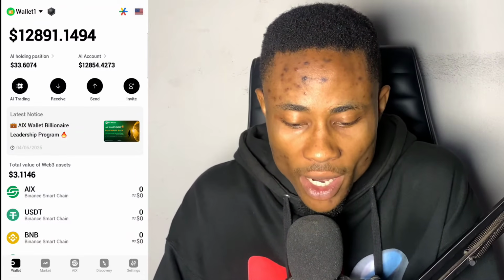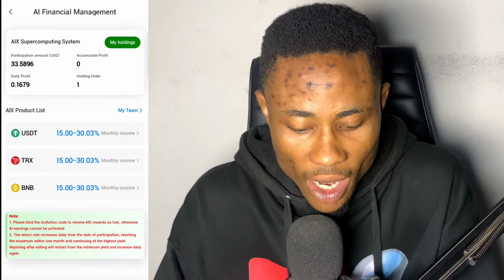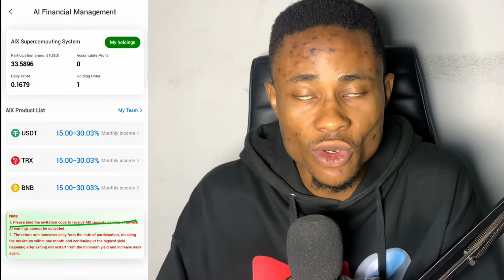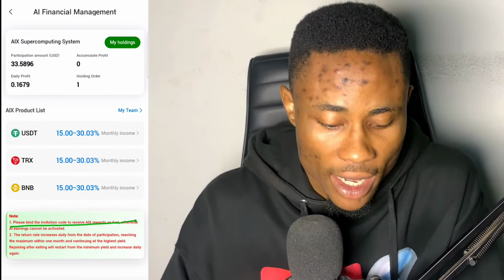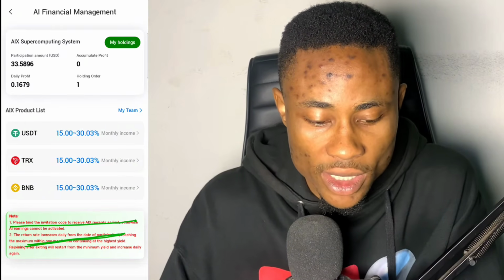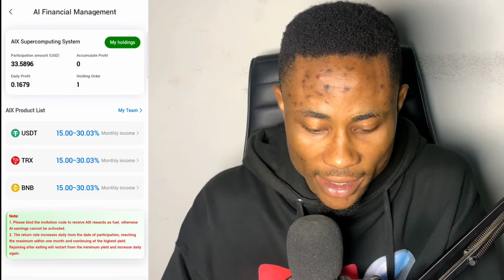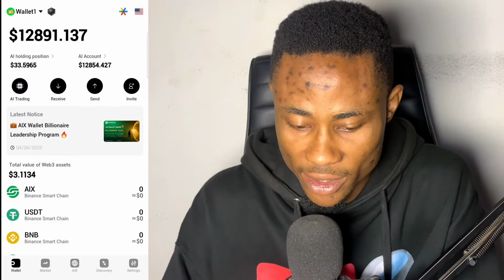And then come right here that say AI trading. Once you click on the AI, then you can redeem, and you can see what is the time. You must have bind your invitation code. I will be dropping my BSC chain address for you to bind, and then also the increase is by daily. All right, and you can see that right here it is increasing, as time goes. You can see it is increasing.